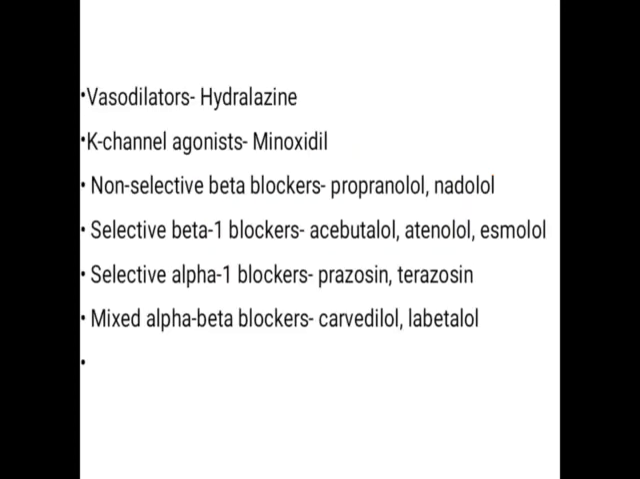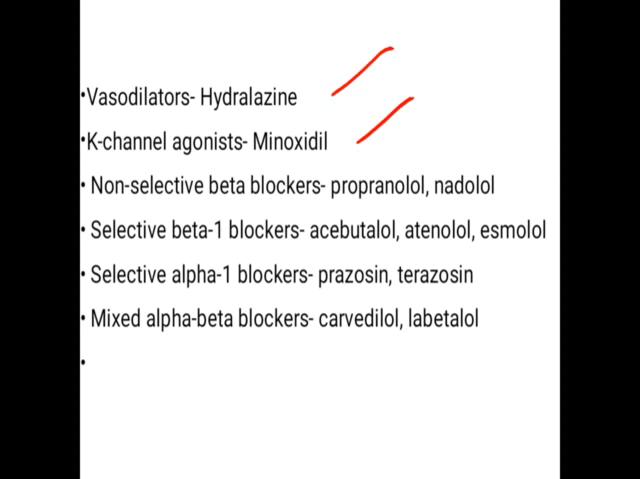Now the next part is the classification of vasodilators and sympatholytics. The vasodilators include hydralazine. Then the second one, potassium channel agonist, minoxidil. Then in the sympatholytic system, there are beta blockers and alpha blockers: non-selective beta blockers, selective beta 1 blockers, selective alpha 1 blockers, and mixed alpha and beta blockers. Now you just go through the sympatholytic drugs. They are non-selective, selective, and mixed.